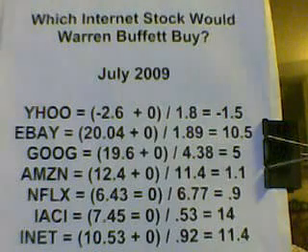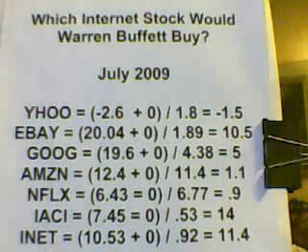Which internet stock would Warren Buffett buy? Using the value formula,